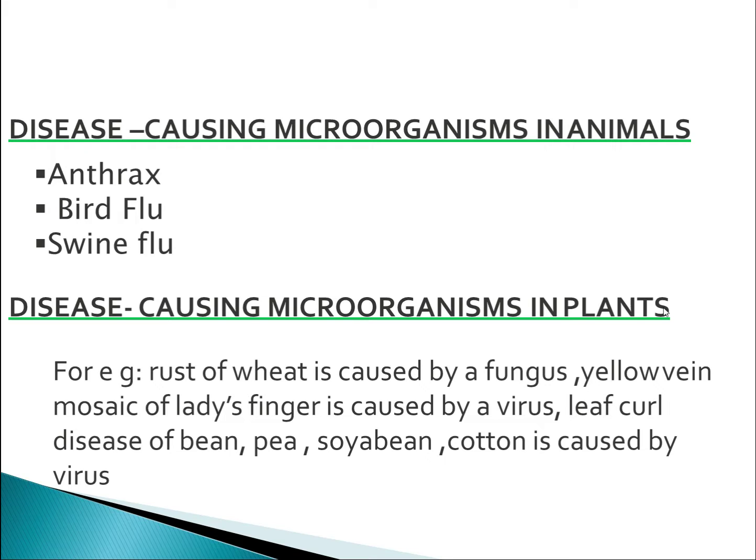If we take an example, rust of wheat is caused by a fungus. Yellow vein mosaic of lady's finger is caused by a virus. Leaf curl disease of bean, pea, soybean and cotton is caused by a virus. So the diseases reduce the yield of the crops. They can be controlled by the use of certain chemicals which kill the microbes.